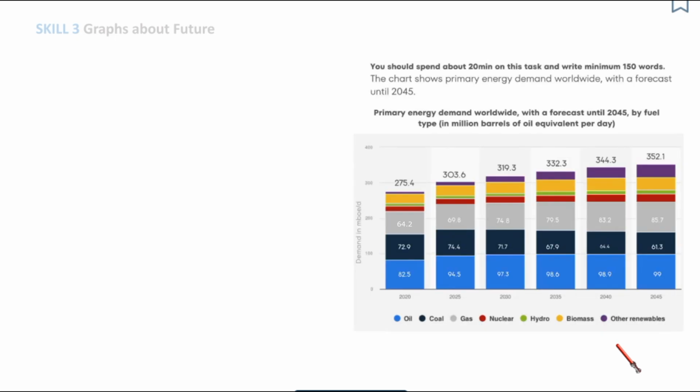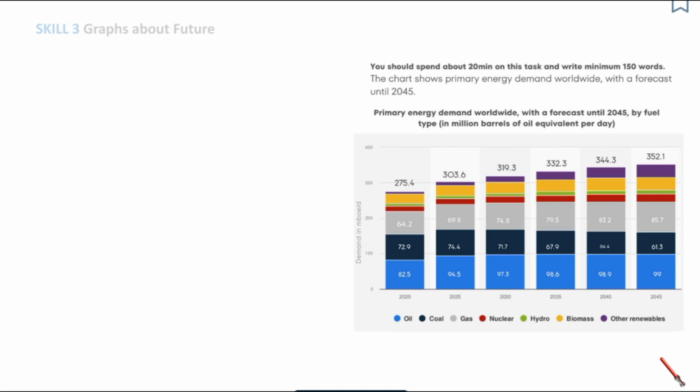Hello and welcome. This video is about skill 3, writing about graphs with future. And we will use this bar chart to discuss this skill. So what's going on in this bar chart?